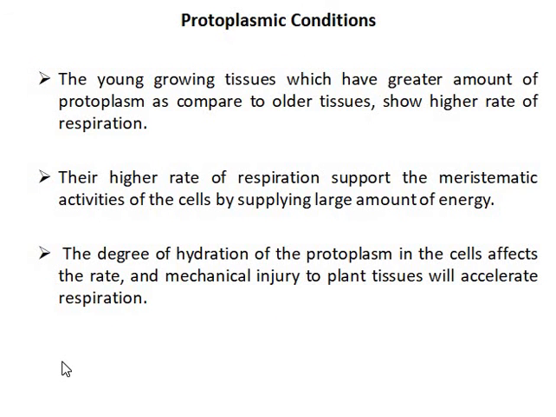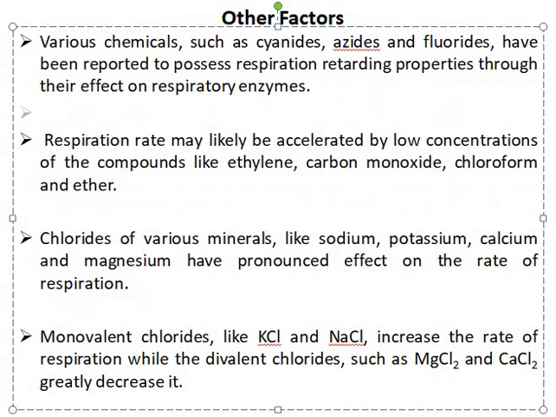Protoplasmic factors. The young growing tissues, which have a greater amount of protoplasm as compared to older tissues, show a higher rate of respiration. The higher rate of respiration supports the meristematic activities of the cells by supplying a large amount of energy. The degree of hydration of the protoplasm in the cells affects the rate, and mechanical injury to the plant tissues leads to luxuriant respiration. Other factors which affect the rate of respiration.